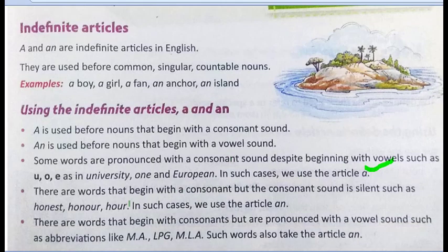Now again the opposite. There are some words in which the first letter is a consonant, like honest, honour, hour. Even though the first letter is a consonant, the h is silent here, so we pronounce it as honest, honor, and our. So o is a vowel, o is a vowel, and o is a vowel. So for these three cases we use an honest person, an honorable job, an hour, like that.